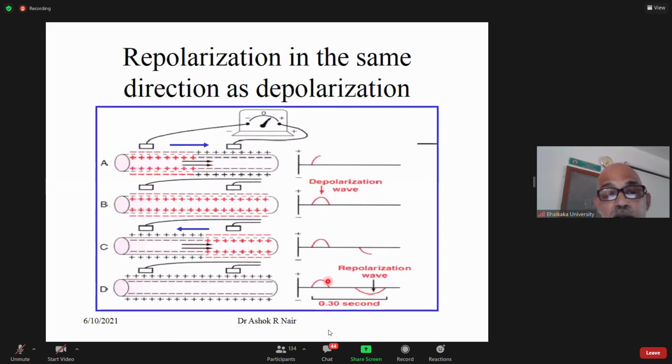But in the case of ventricles, the region which got depolarized first is also repolarized first. So it will become negative here, positive here, and the electrical vector will point in this direction, with the positive here.